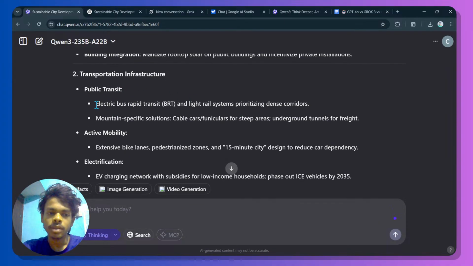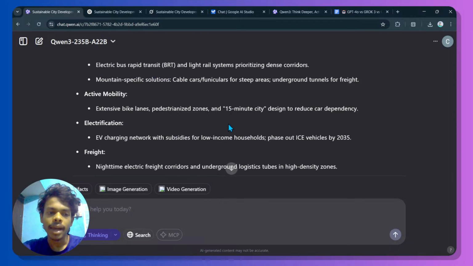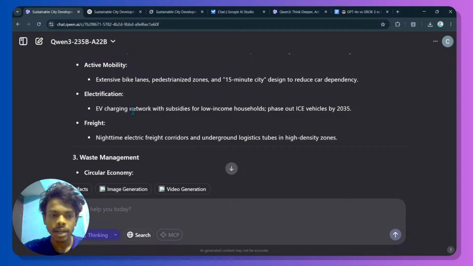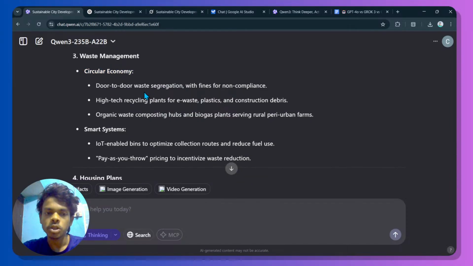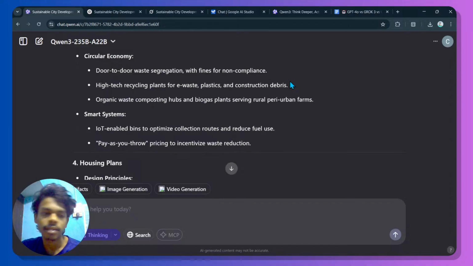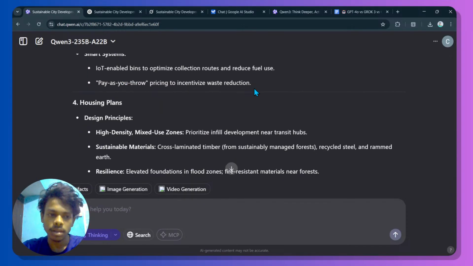public transport, electric bus, transit, okay, mountain-specific solutions, active mobility, electrification of freight. Waste management: circular economy, door-to-door waste segregation with fines for non-compliance, smart system, IoT-enabled bins to optimize collections. Nice.